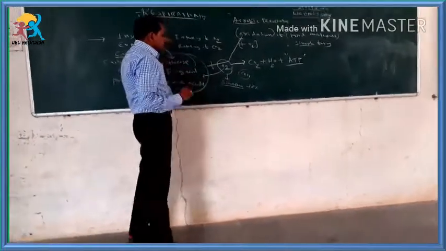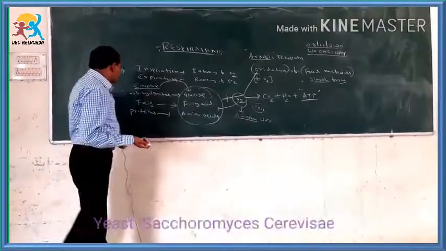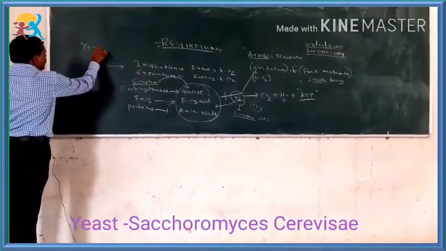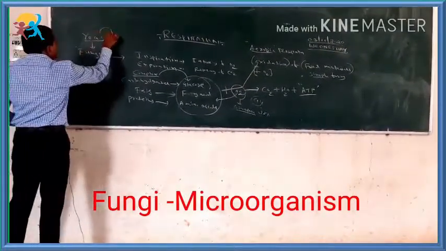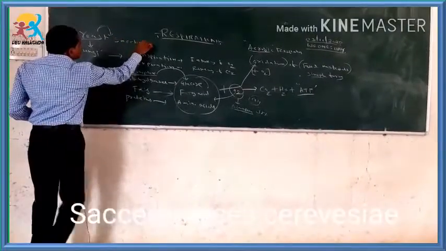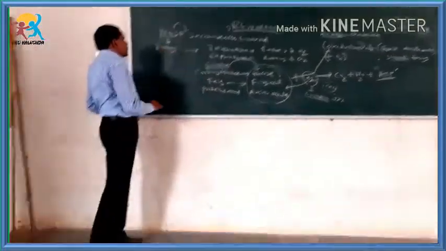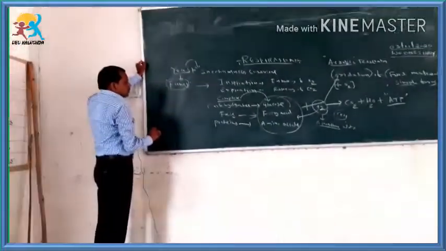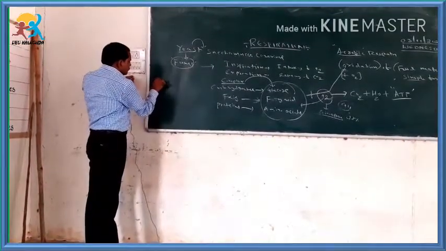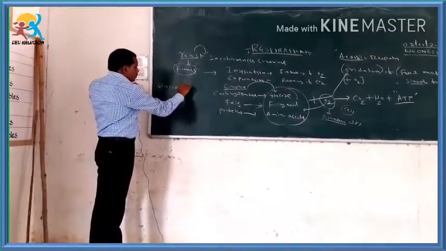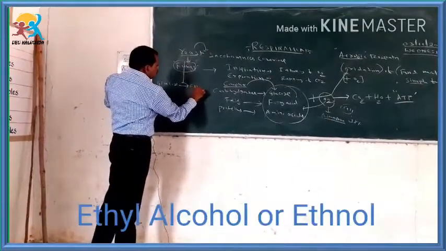And sometimes in some organisms like microorganisms, if you take a microorganism like yeast, already you know yeast belongs to fungi. What is the scientific name of yeast? Saccharomyces cerevisiae. This yeast which belongs to the fungi kingdom, in the absence of oxygen, may convert the glucose into ethyl alcohol.